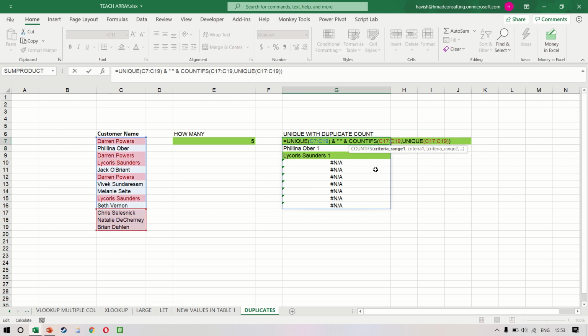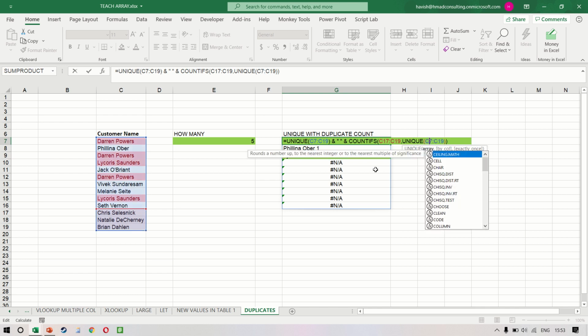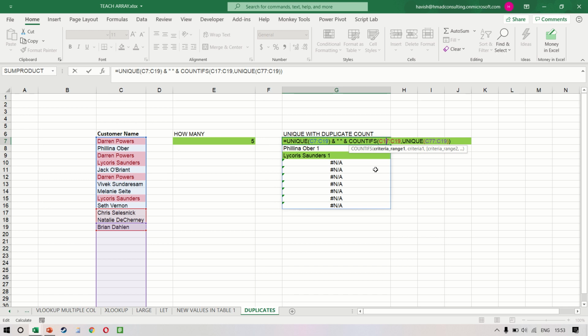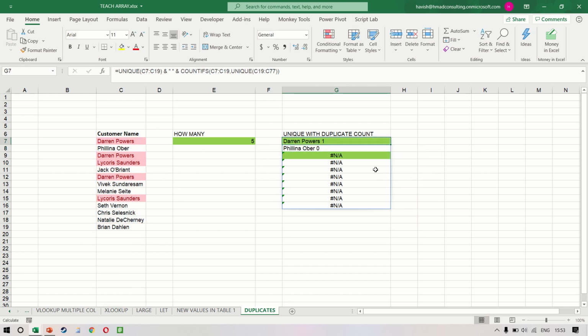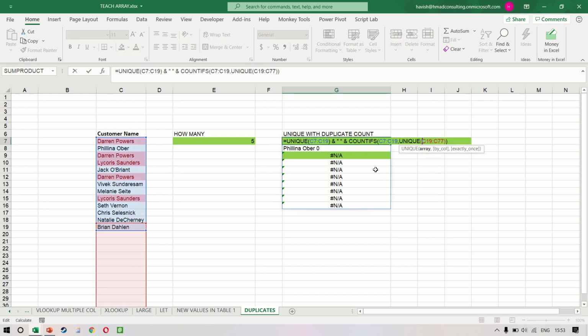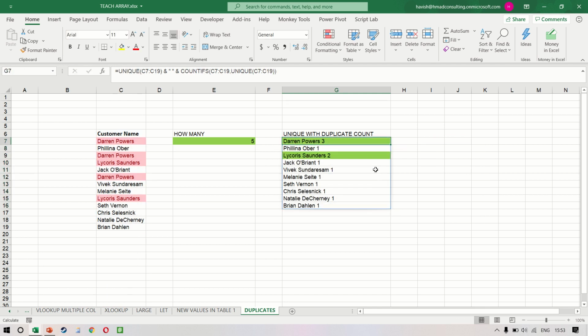Let me just confirm the formula once. So we are looking at the UNIQUE, and then we've done a concatenation. Then we're looking at the COUNTIFS, and okay, I think I mistyped. This should be 7 and 7. So what's going to happen is that we will, okay, still not working. One moment. C7 and C19. Perfect. So we'll get these results.